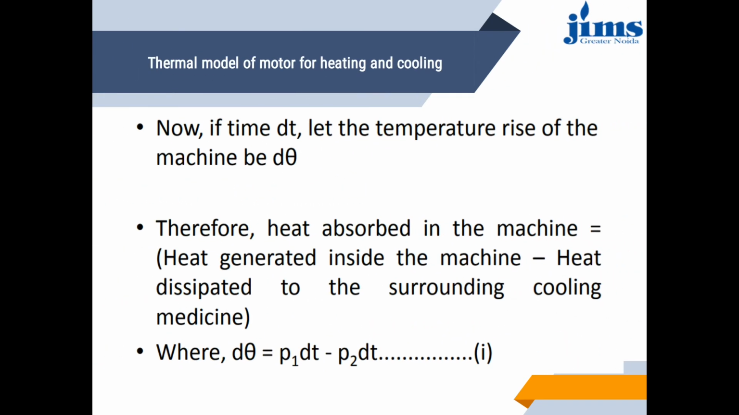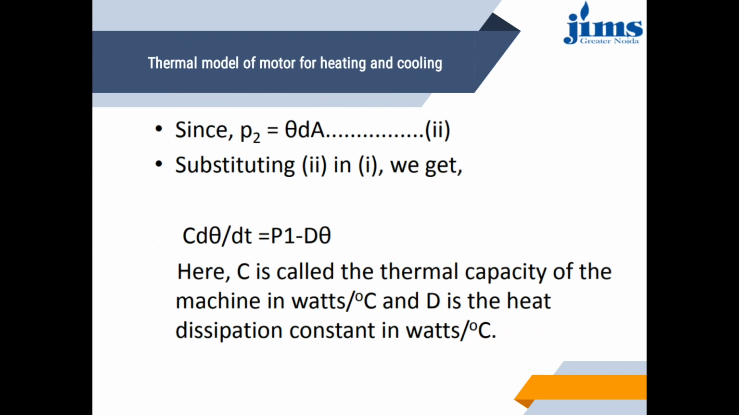Now, in time dt, let the temperature rise of the machine be d theta. Therefore, heat absorbed in the machine will be equal to heat generated inside the machine minus heat dissipated to the surrounding cooling of the machine, where d theta is the temperature rise of the machine. This will be equal to P1 dt minus P2 dt. Say this is equation number 1.